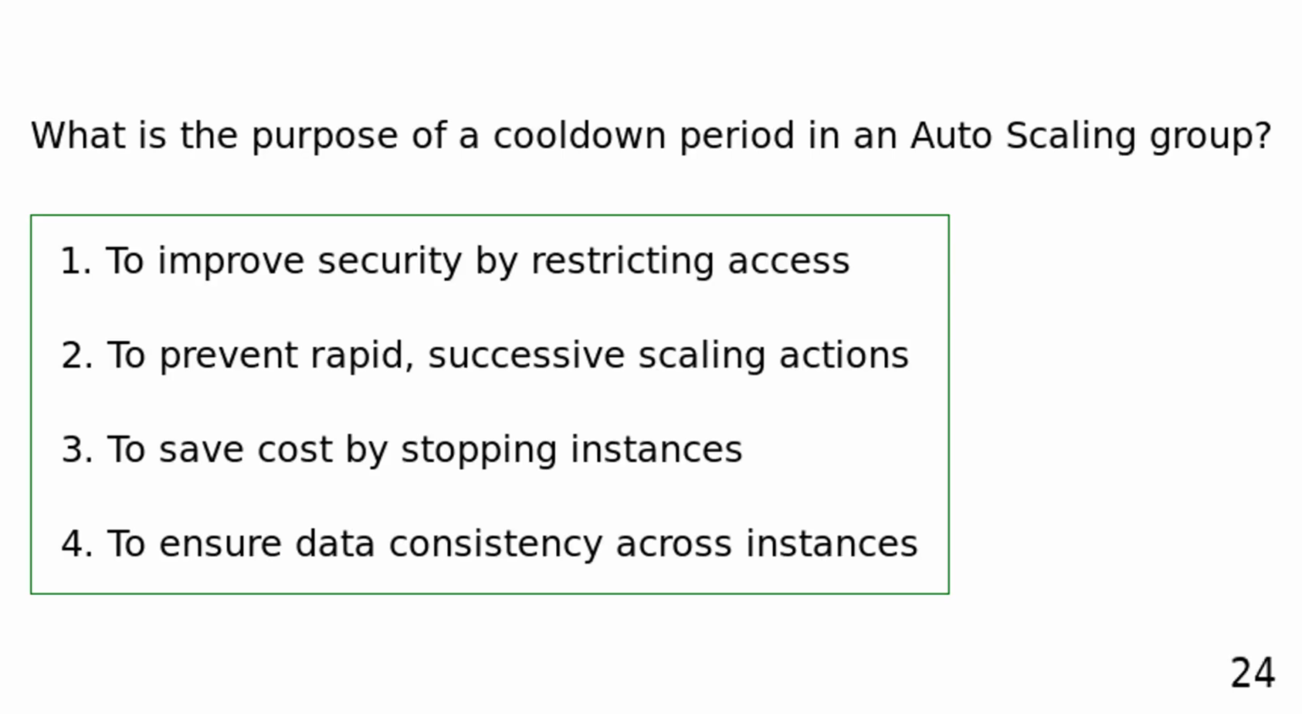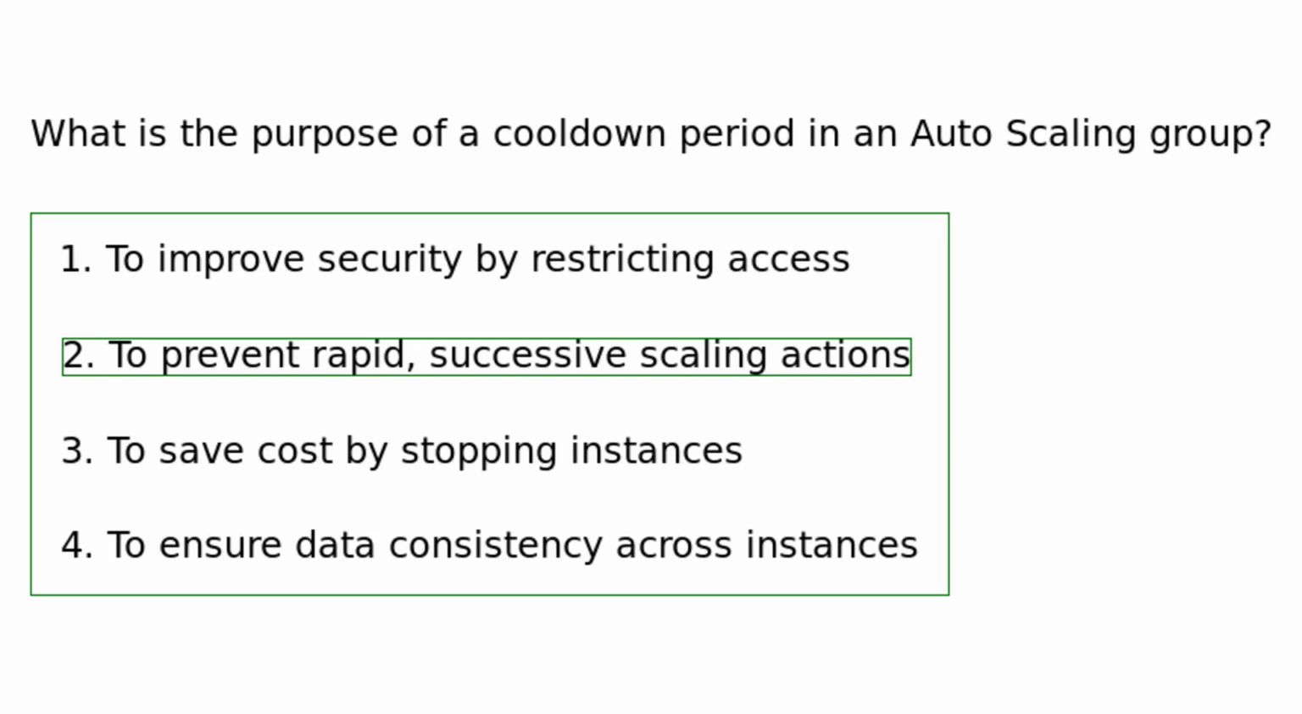What is the purpose of a cooldown period in an auto-scaling group? To improve security by restricting access. To prevent rapid, successive scaling actions. To save cost by stopping instances. To ensure data consistency across instances. A cooldown period prevents rapid, successive scaling actions to allow time for the previous activity to take effect.